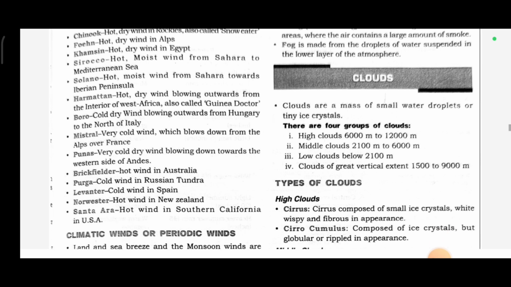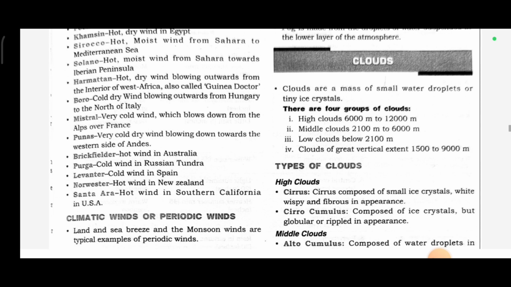Bora, cold dry wind blowing outwards from Hungary to the north of Italy. Mistral, very cold wind which blows down from the Alps over France. Puna, very cold dry wind blowing down towards the western side of the Andes. Brickfielder, hot wind in Australia. Buran, cold wind in the Russian tundra. Levanter, cold wind in Spain. Northwester, hot wind in New Zealand. Santa Ana, hot wind in Southern California in the USA.